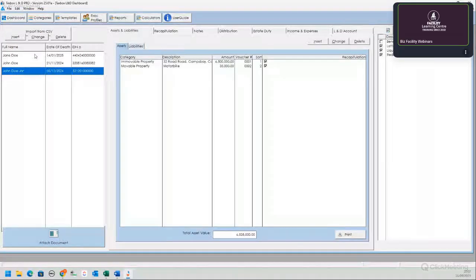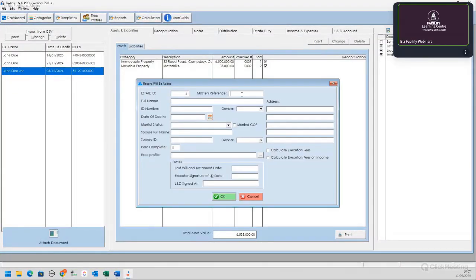Okay. So of course, if you want to add a new deceased estate, you can see the information that is needed is quite comprehensive. It is necessary to complete as much information as possible because a lot of the information also pulls through on some of the reports and ultimately on the L&D account. So I'm just going to make up some random names here.